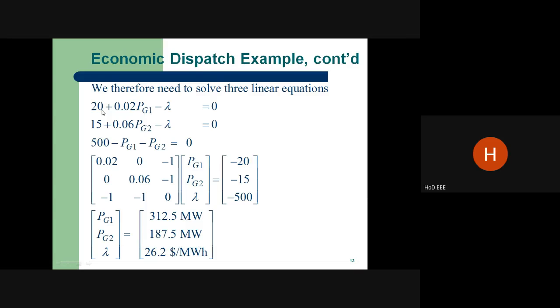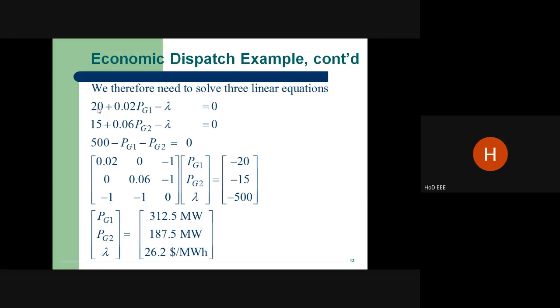If lambda is 20, the power generation of the plant should be 0. For P1, you put lambda minus 20 divided by 0.02. Suppose we assume lambda is 20. What happens? Definitely the power generation from P1 is going to be 0.